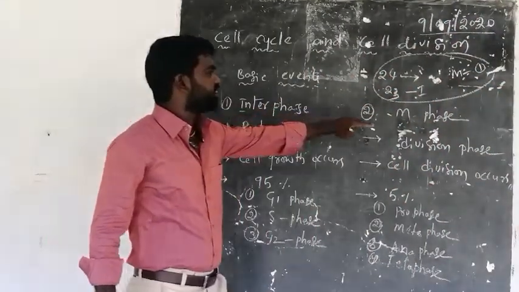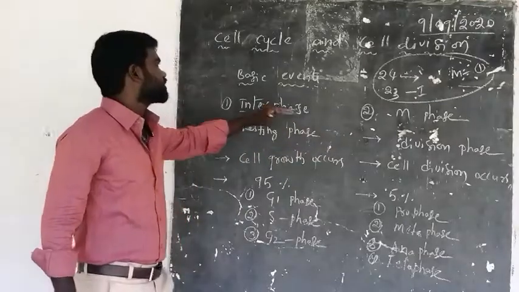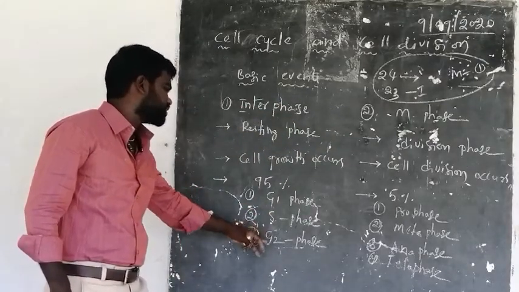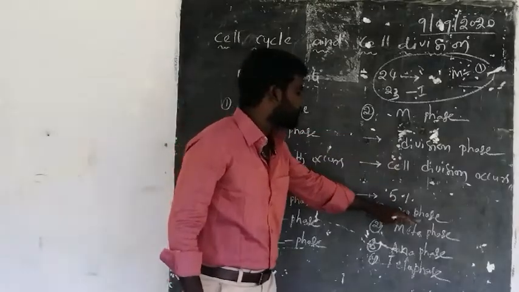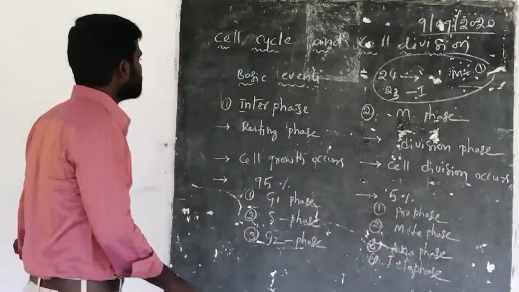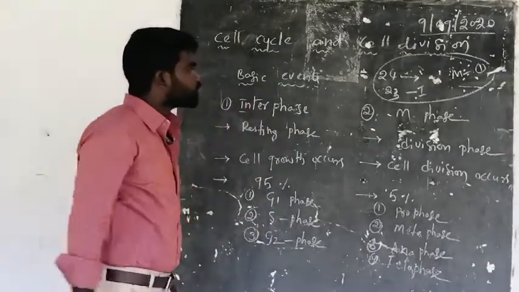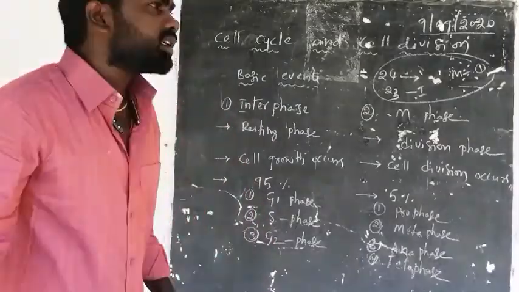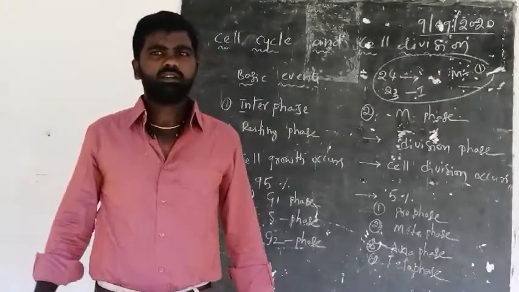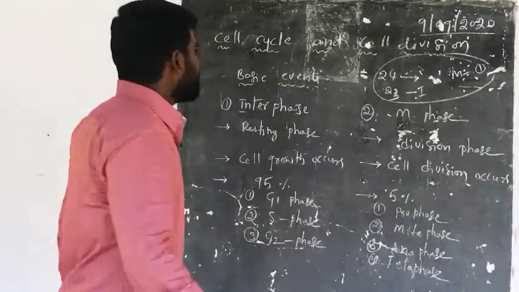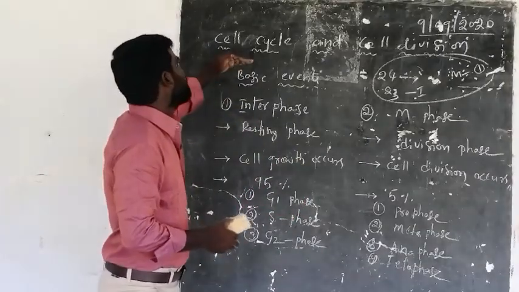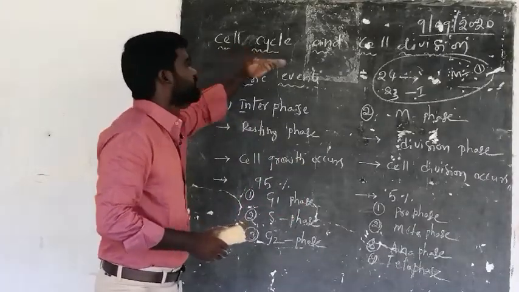Interphase and M phase. These are the two phases of the cell cycle. Interphase is divided into three subphases: G1, S and G2, and M phase is divided into prophase, metaphase, anaphase and telophase. Now, the cell division is of two types, mitosis and meiosis.